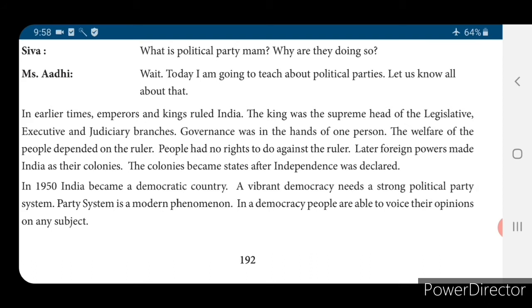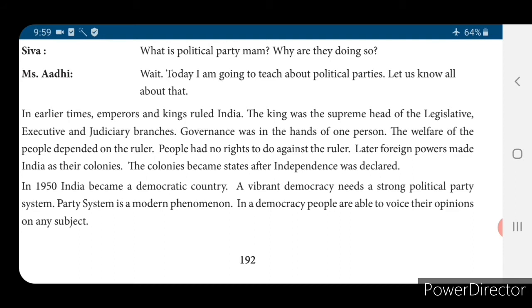So a vibrant democracy needs a strong political party system. Party system is a modern phenomenon in a democracy. People are able to voice their opinions on any subject. During the election time, we put our vote and we select the government. Do you know what is the minimum age? 18 years. Nowadays at age 18 a person can vote, and we can select the head in the election time.